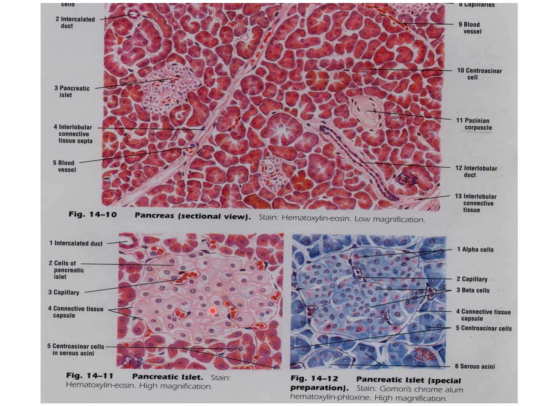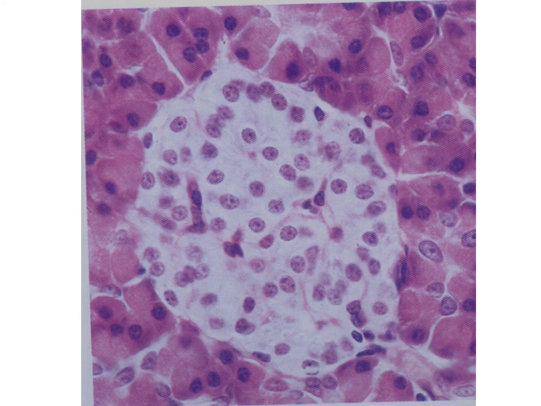So these are the endocrine tissue. It is a special tissue you can see in pancreas. This one is the islet of Langerhans and these are pancreatic acini, or the exocrine gland.